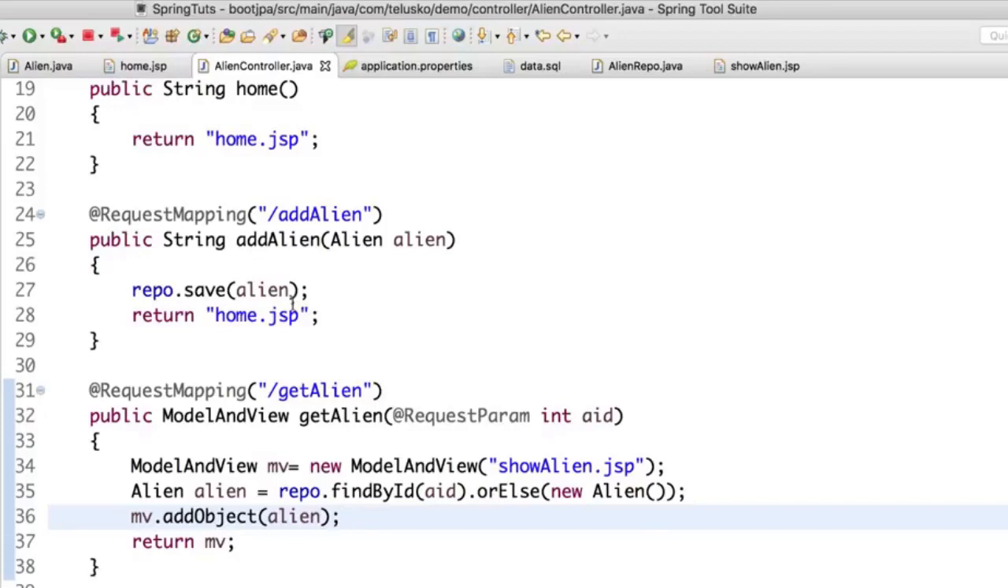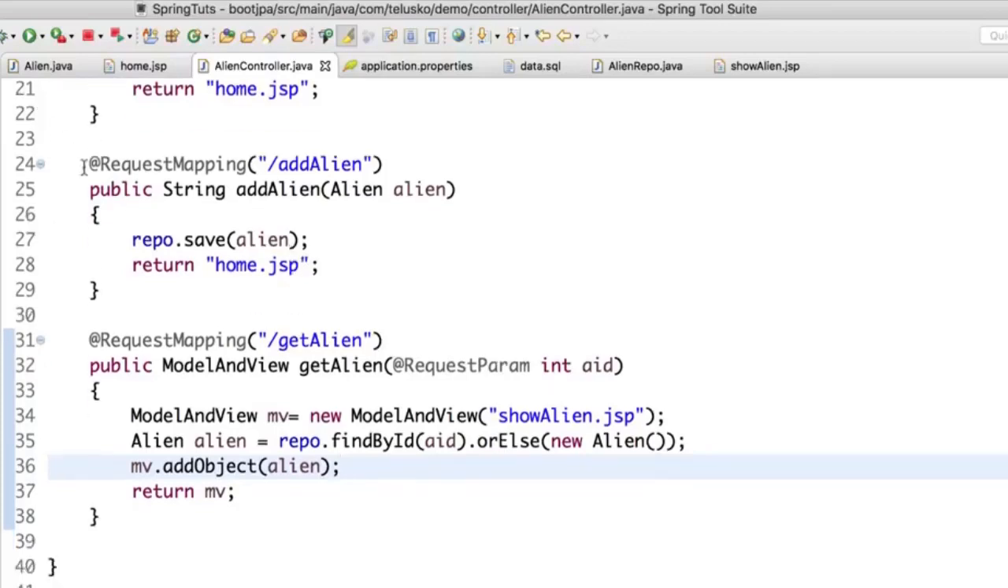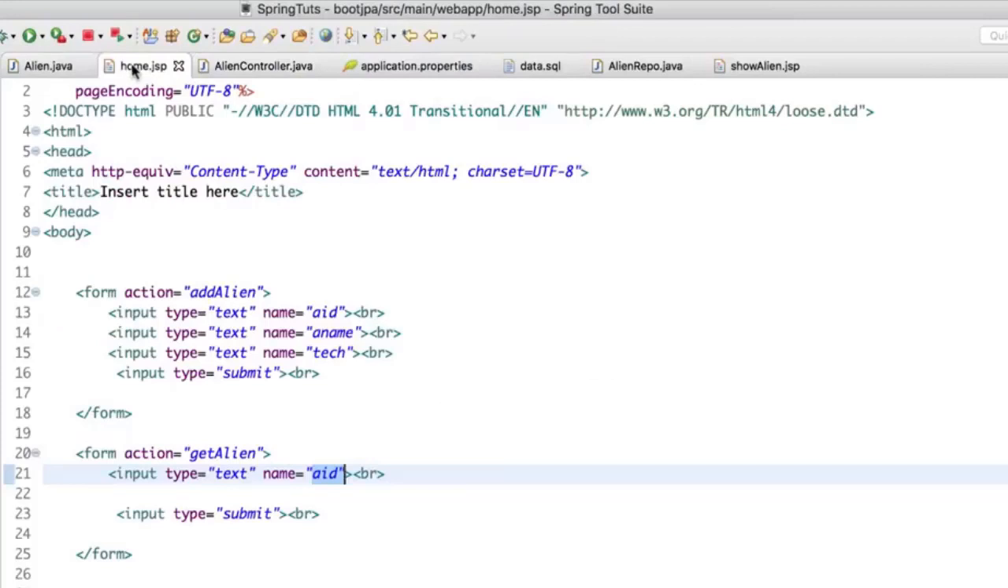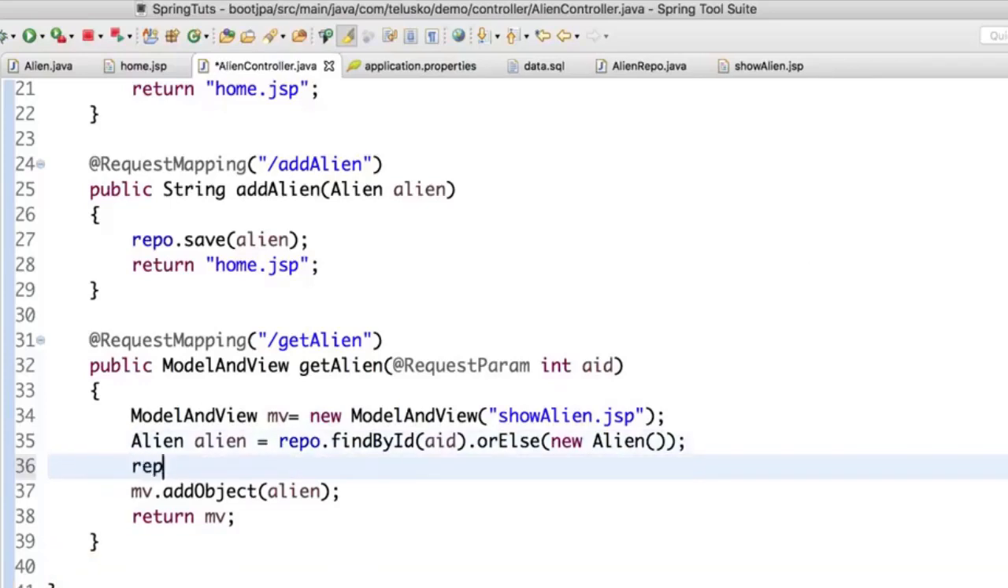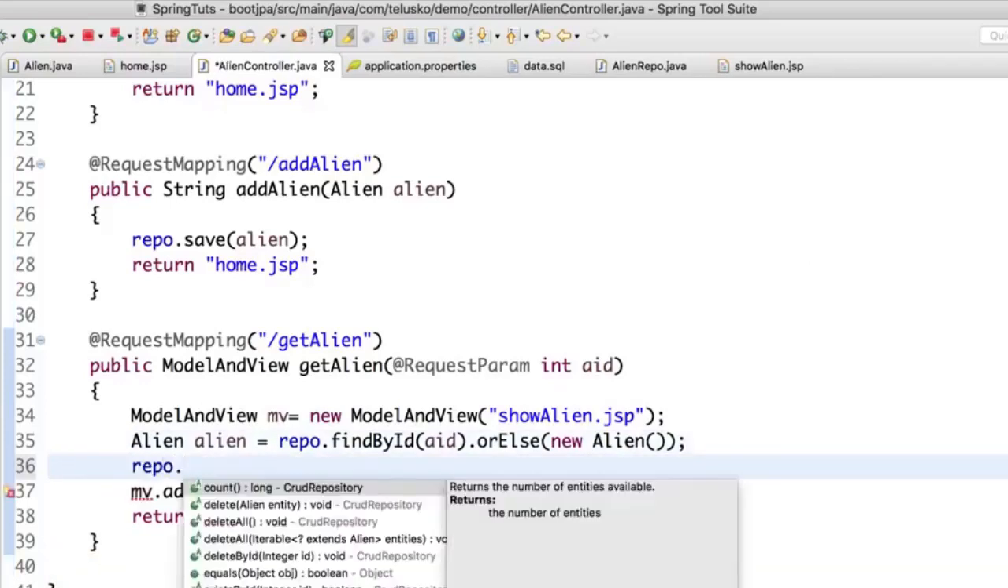Can you update? Yes, you can. So that will be your assignment. Create multiple methods. In fact, create multiple forms here for updating as well, and create multiple controllers. So we have, let's say, update alien, delete alien. And if you're thinking, do we have methods for that? Of course we have. Example, if I say repo dot, we have a method called delete. We have a method called delete all.